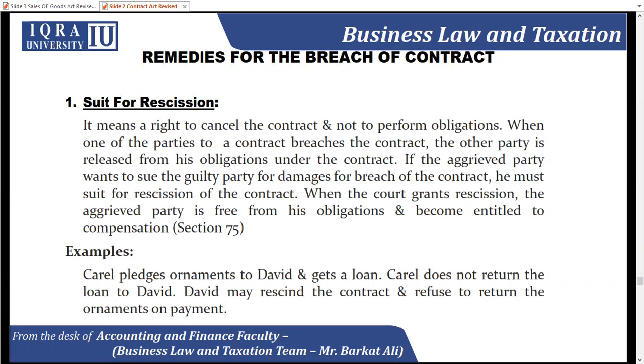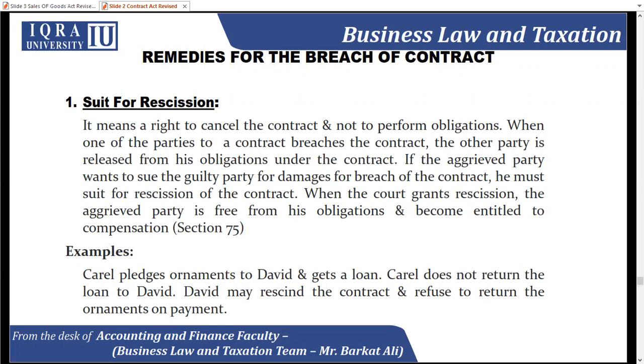So this Section 75 simply says whoever is unable to perform the obligations of any kind of contract, the aggrieved party may file a suit before the honorable and competent court for a grant of rescission against the guilty party to become entitled to compensation. By this he can get compensation for whatever loss he suffers. If there is no loss, as I already told you, there is no case in this regard.